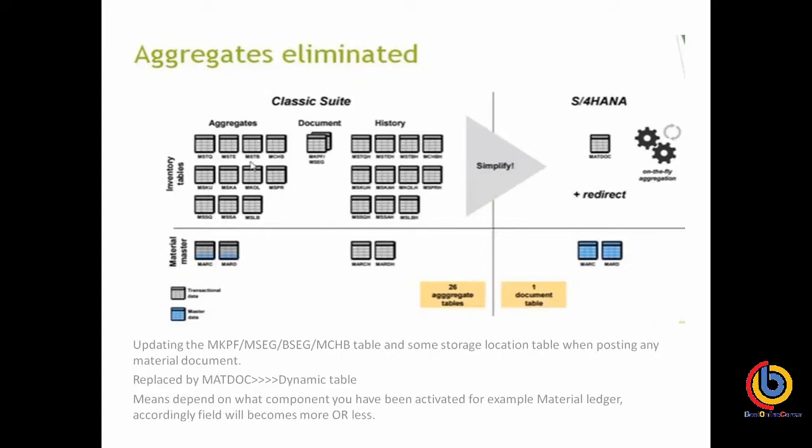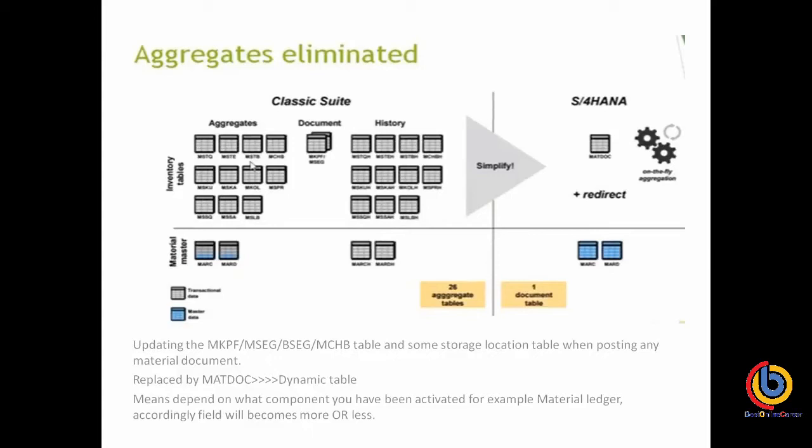It means that whatever component has been activated, only that information is stored in the table, not the entire information. For example, material ledger is compulsory in S4HANA.